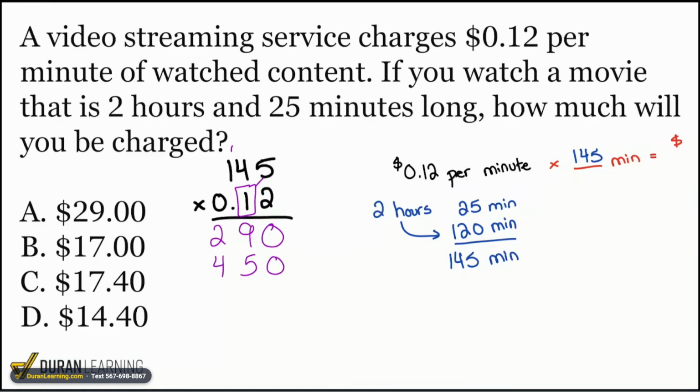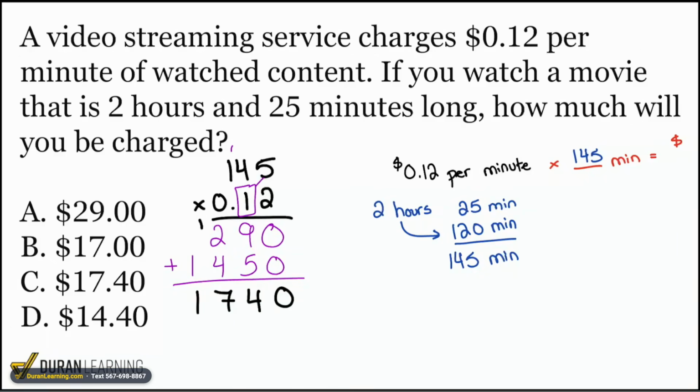4 times 1, easy. 1 times 1. Okay, so it's not as bad as I thought. Pretty smooth. Now we're going to add everything up, and we have 0, 14, carry the 1, 7, and then we have a 1 right here. Now we're done. All that's left is to bring the decimals back.